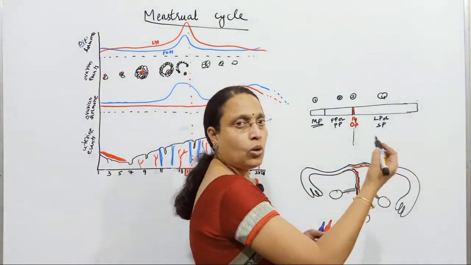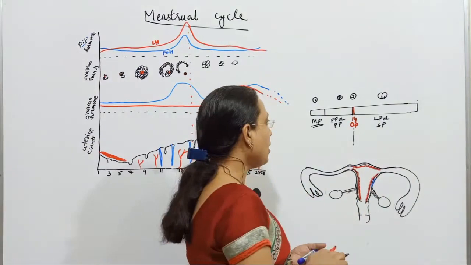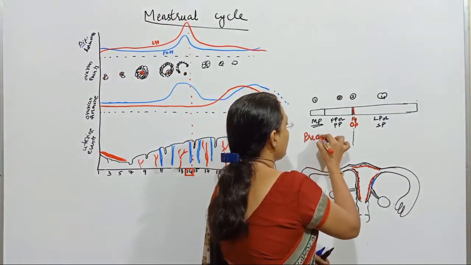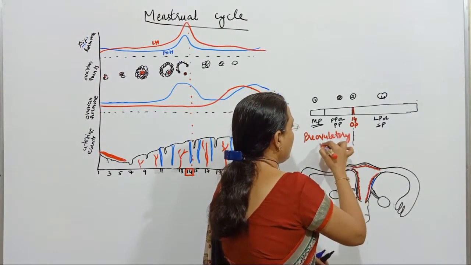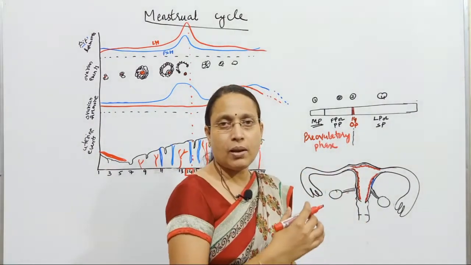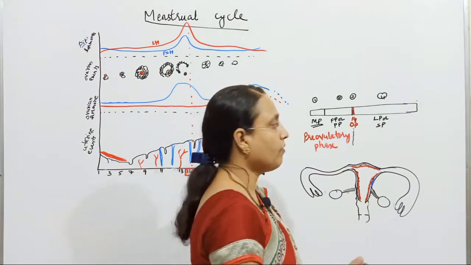Understand? So the days before the 14th can also be called pre-ovulatory phases. And those days that will come after the 14th day are called post-ovulatory phase.